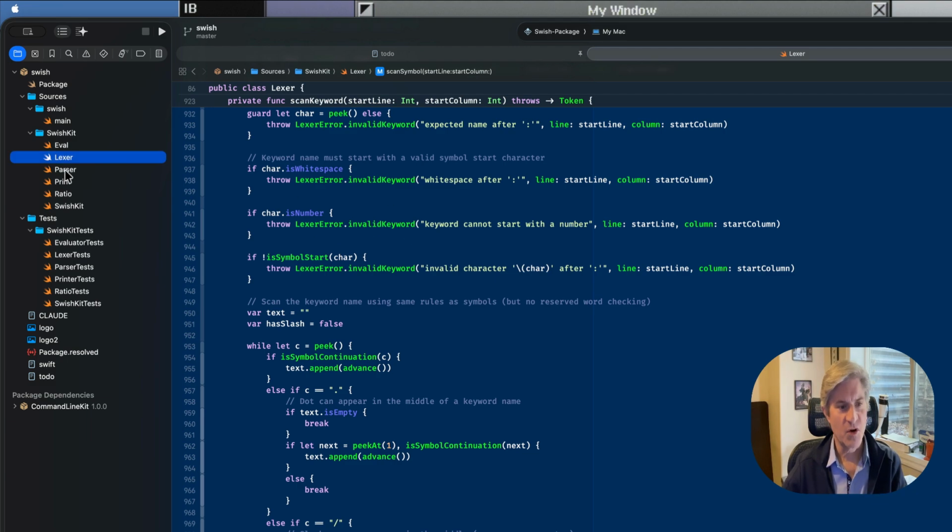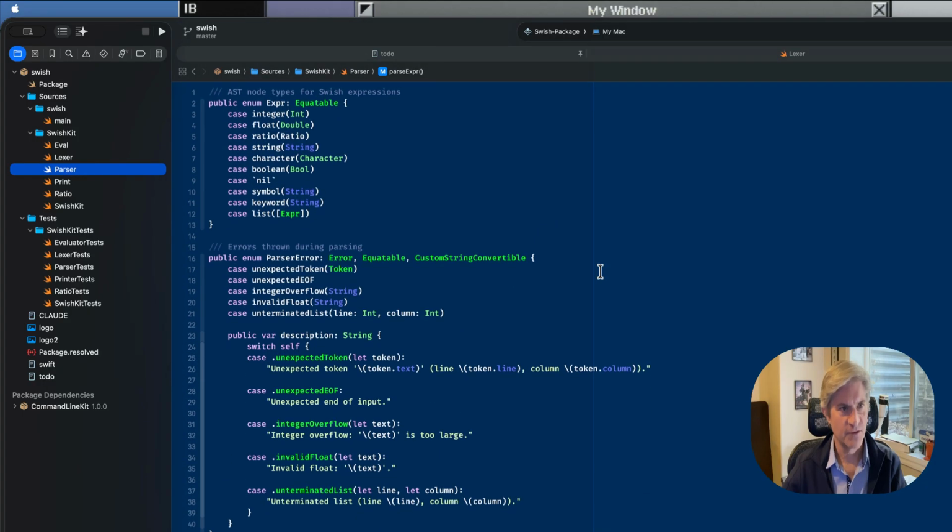Then there's the parser, and the parser is going to use the Lexer and ask for each token, and it's going to take a bunch of tokens and parse them out and convert that into an AST, an abstract syntax tree, which in our case here is represented by an EXPR, an expression. So right now we just self-evaluate, so everything kind of evaluates to itself or is represented by itself, and this is how we are representing these things in memory.